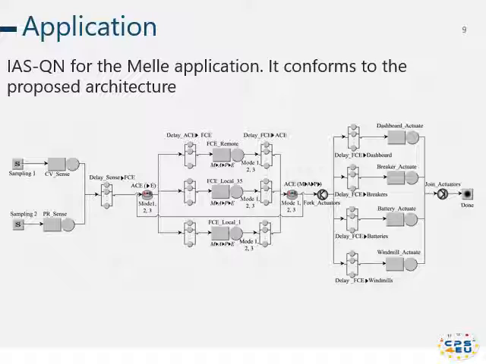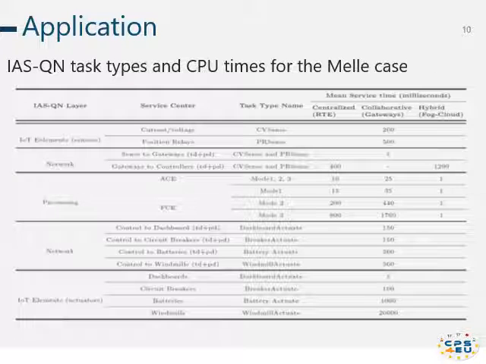So we also have the fork join node which splits the sample data for different sensor and actuation sets. And the actuation plan is implemented by actuators to achieve the common goal. It's the same as our case study. This table shows our queuing network task types and the corresponding service times. As you can see in the last column, we have three kinds of controller combinations linked to their architectural patterns. So we have here a centralized pattern in which a central powerful controller is used.